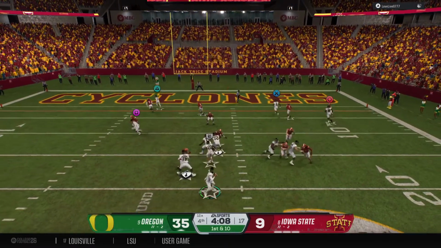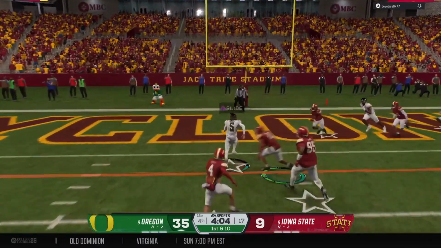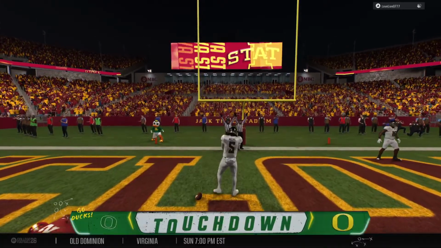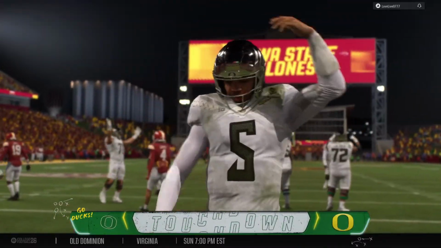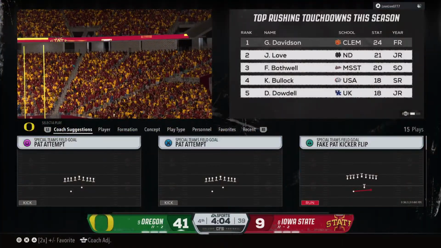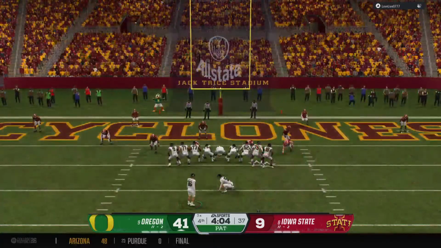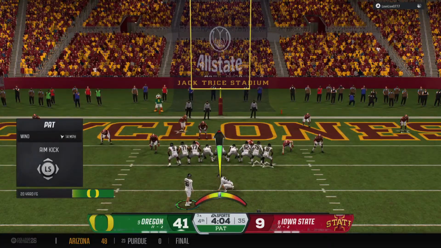Dropping back, it's Moore. Buying time now, rolling to his left. And he could not be stopped. Touchdown, Ducks. That's another touchdown for these guys. Man, they have had a day that you dream about, whether it's the quarterback, the running back, the receivers, the offensive line. The entire unit has been dominant.